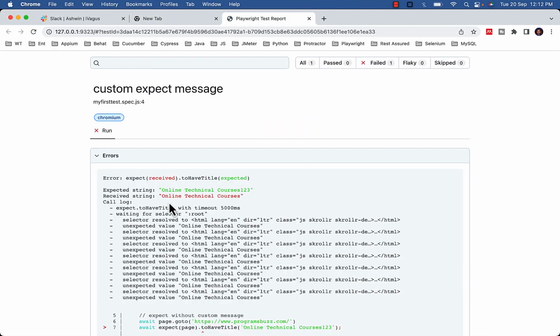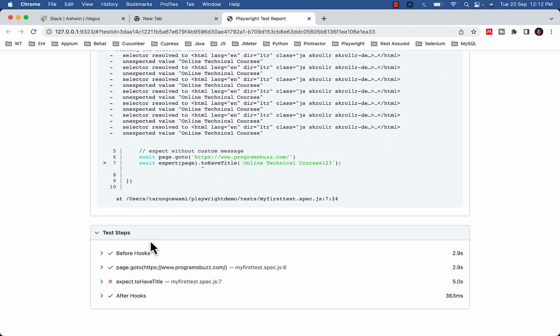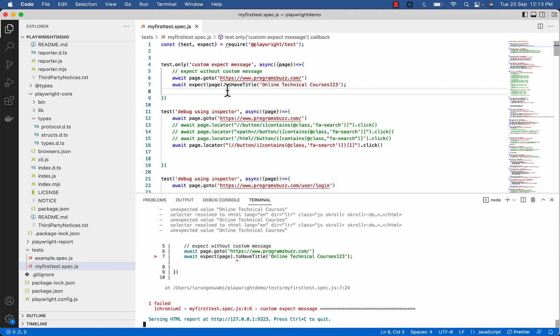So you can see expect fail, and in error message we got expect received this and to have title this. And if you will check test steps, it will show expect dot to have title. Now this was without using the custom message. Now let's use custom message as a second argument.